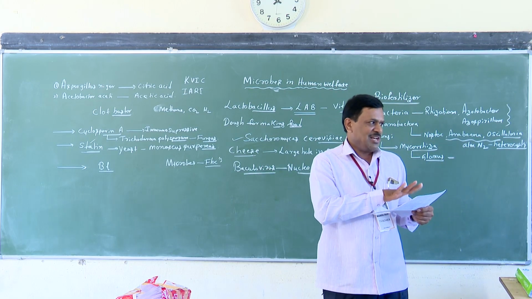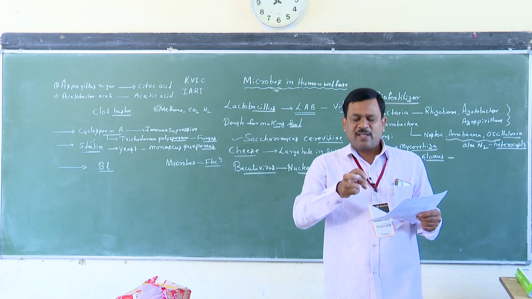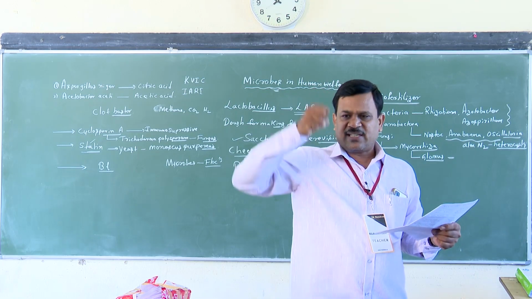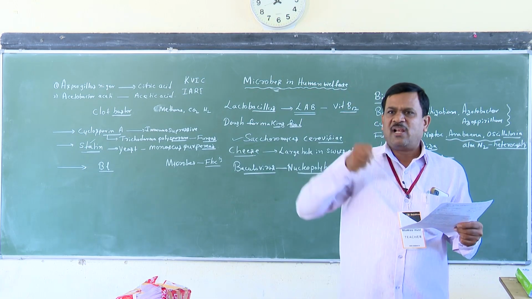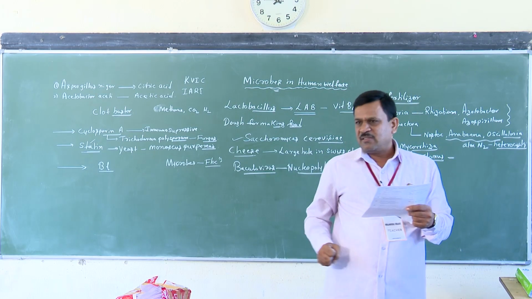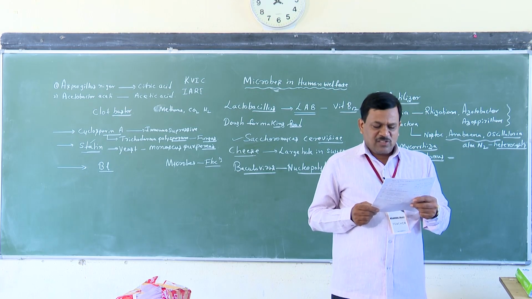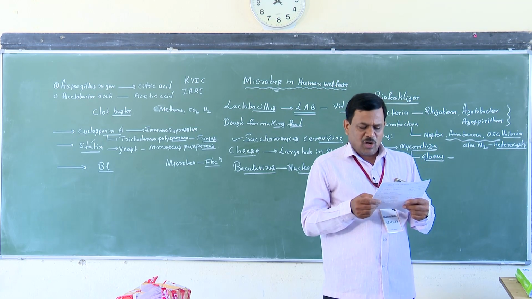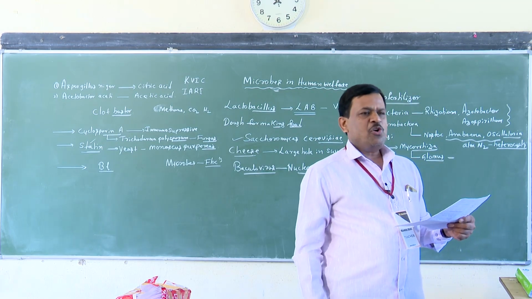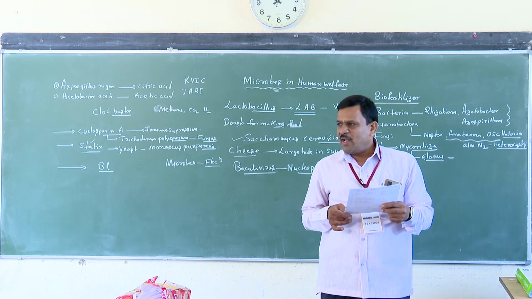Aphids. Sir, what is the meaning of aphids? Cell sucking insects are also called aphids. Insects that suck the cell content are also called aphids. Okay? Next one. Bacillus thuringiensis is also a biocontrol agent of Lepidopteran plant pests. The most important example is the butterfly caterpillar. Clear? Next one.